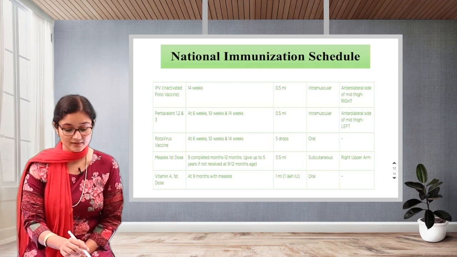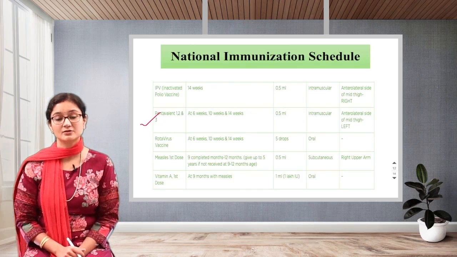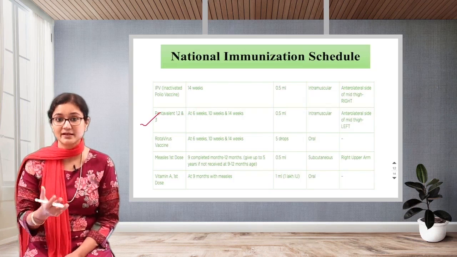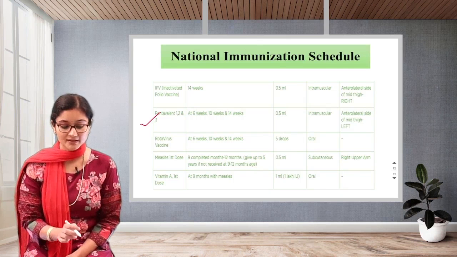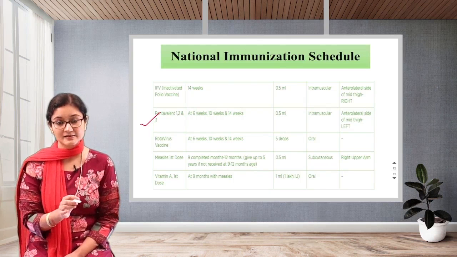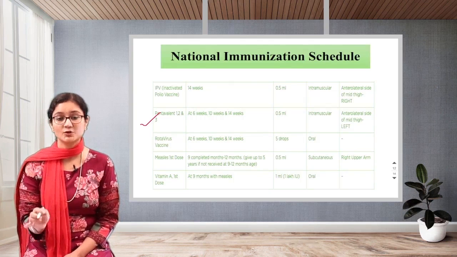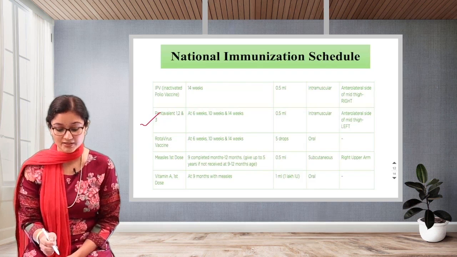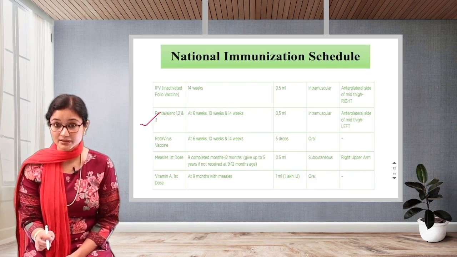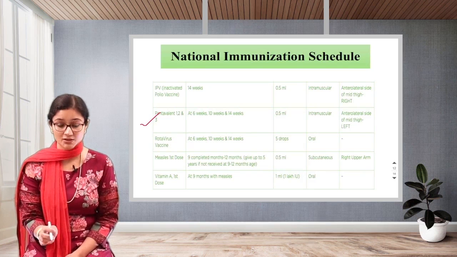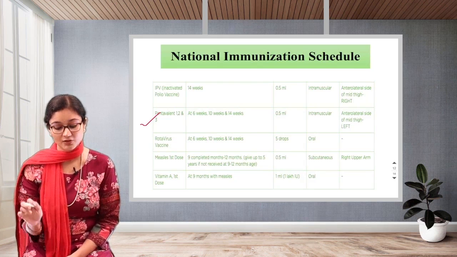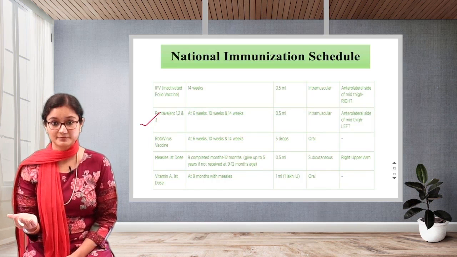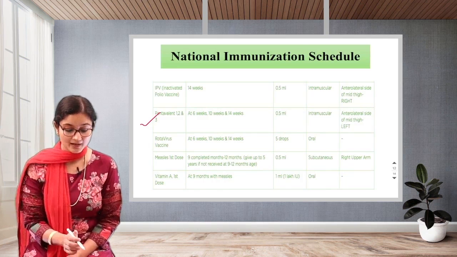Okay, next, this is what I was saying, pentavalent. Okay, that we have seen the 5 main diseases which it prevents from. That is why the word is penta. Okay, so first, second and third, again the same thing: 6, 10 and 14th week. How much it has to be given? 0.5 ml, commonly given IM, intramuscular. Okay, and this is given on the anterolateral side of the mid thigh, but on the left. Okay, on the left side.